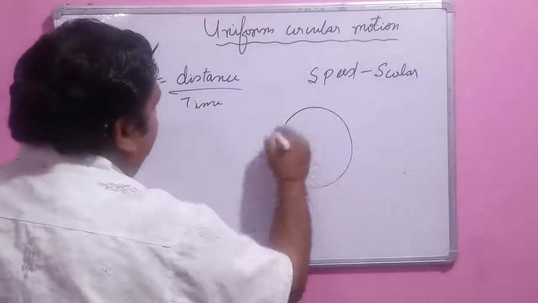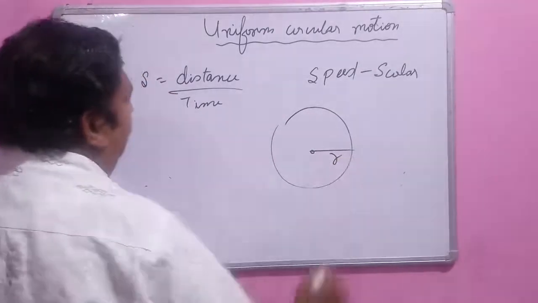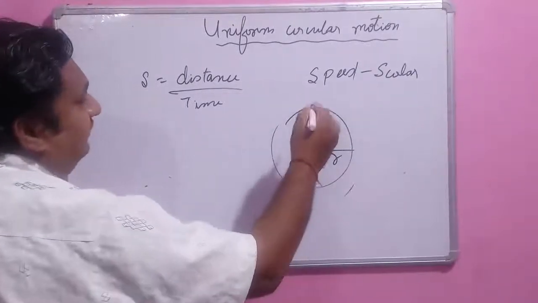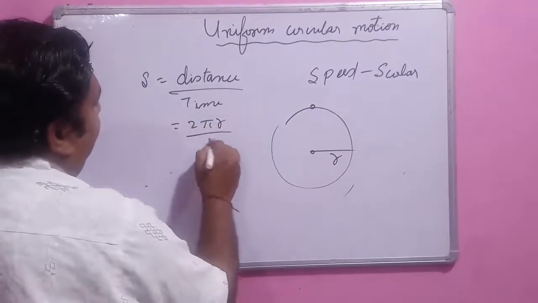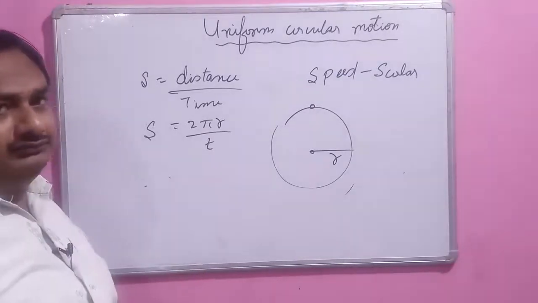If the object is moving in a circle with radius r, the distance from this point to this point is 2 pi r and the time is t. So speed can be calculated by this formula.